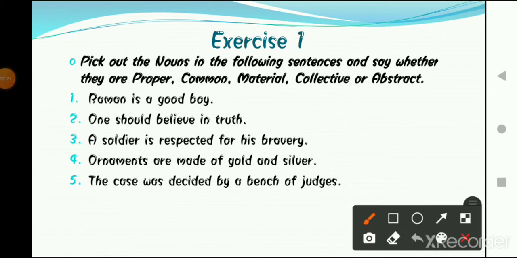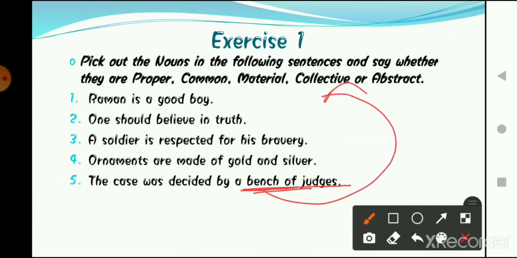The fifth sentence is the case was decided by a bench of judges, right? So here in the phrase bench of judges, bench is the noun, okay? And what type of noun is it? It is a collective noun. Why?